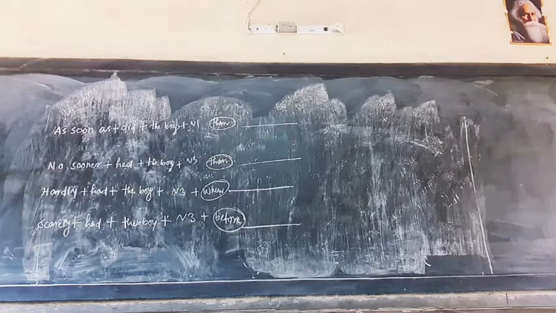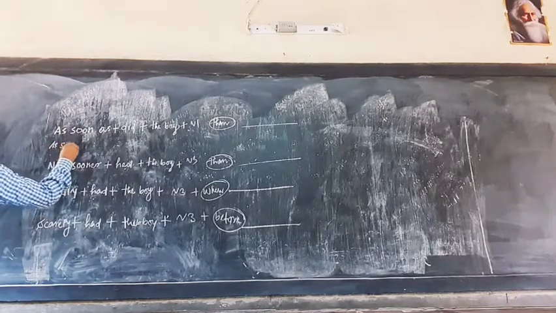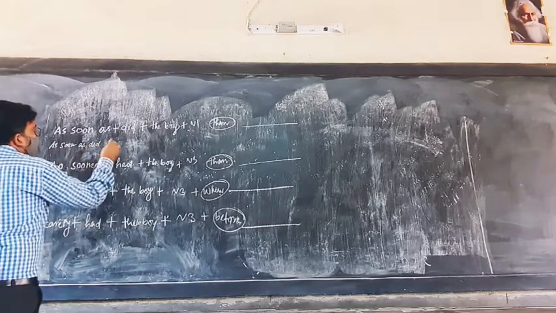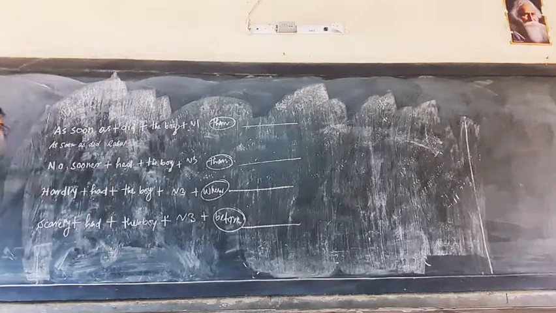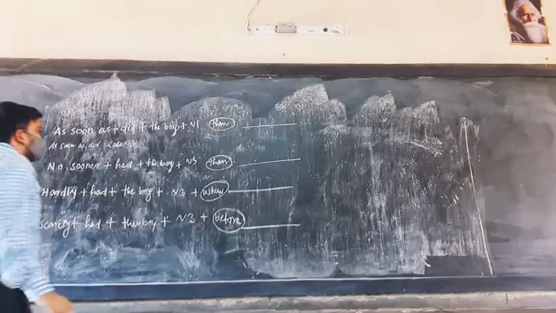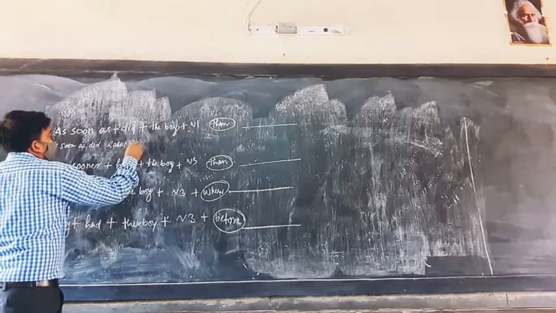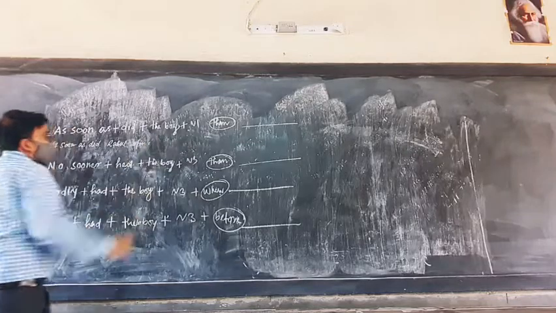First you write down: as soon as Rahul beat. Is there any Rahul in the past? As soon as Rahul opened the door, what should it be?